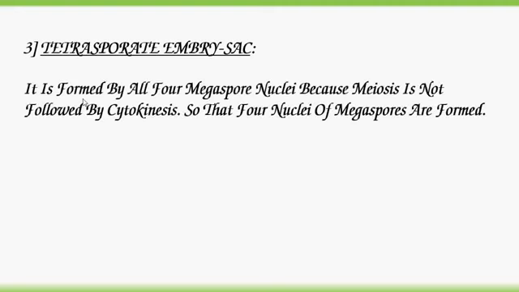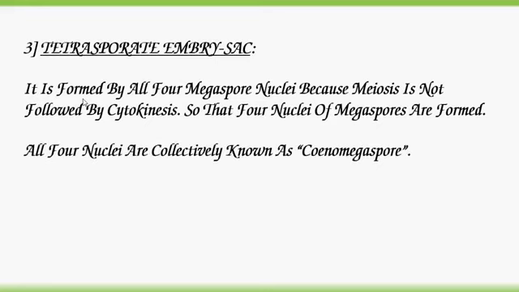It is formed by all 4 megaspore nuclei because meiosis is not followed by cytokinesis. That's why all 4 megaspore nuclei are involved in the formation of the embryo sac. So the 4 nuclei of the megaspore form the embryo sac. All 4 nuclei are collectively known as coenomegaspore. Example, Lilium.